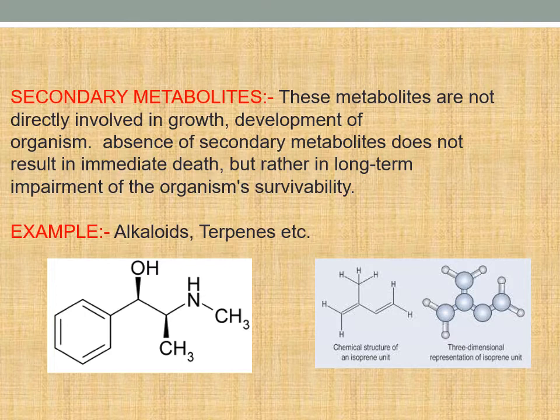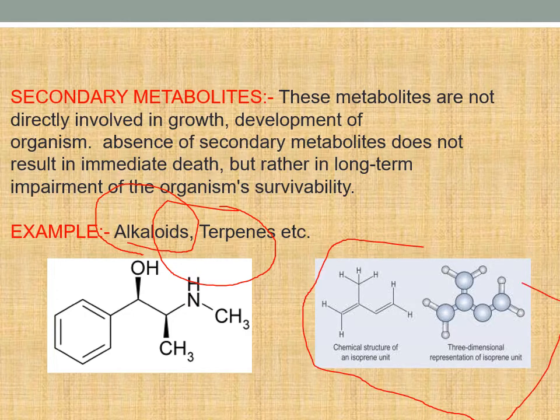If we consider alkaloids like wheat, if they are present more in the plant, most of the nutrition is used by them for their development instead of the plant's development. And terpenes, you can also consider gum, which covers the whole trunk, along with some excess waste materials that are also excreted out by the plants. And here is the chemical structure, as they are made up of isoprene structure.